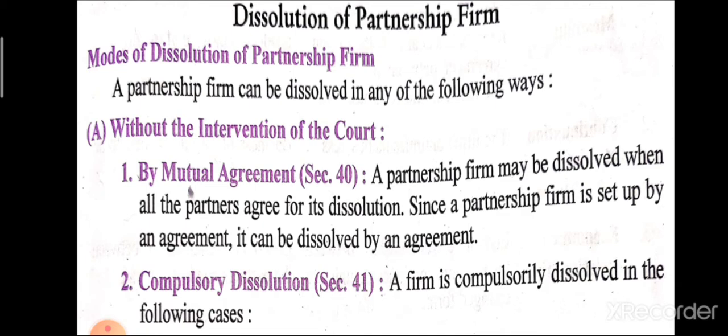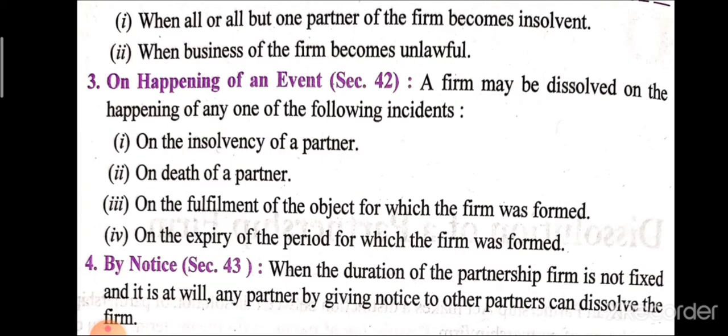The second one is compulsory dissolution. In the following cases, compulsory dissolution exists. The first one is when all or one of the partners becomes insolvent. It means when any one partner or all the partners become insolvent, at that time it is compulsory to dissolve the partnership firm. The second case, when they carry on a business that is illegal, at that time compulsory dissolution of the partnership firm. Second one is on happening of an event.